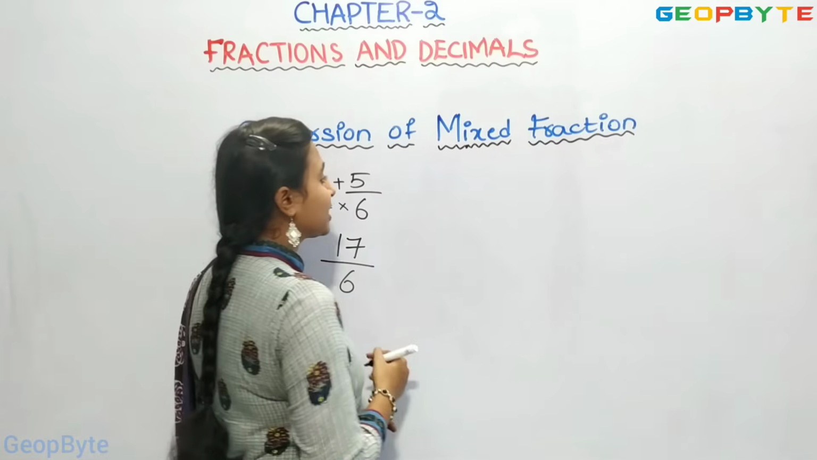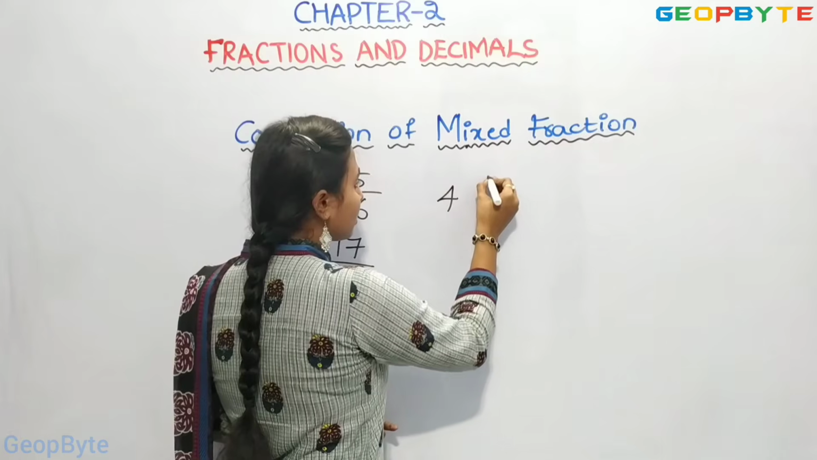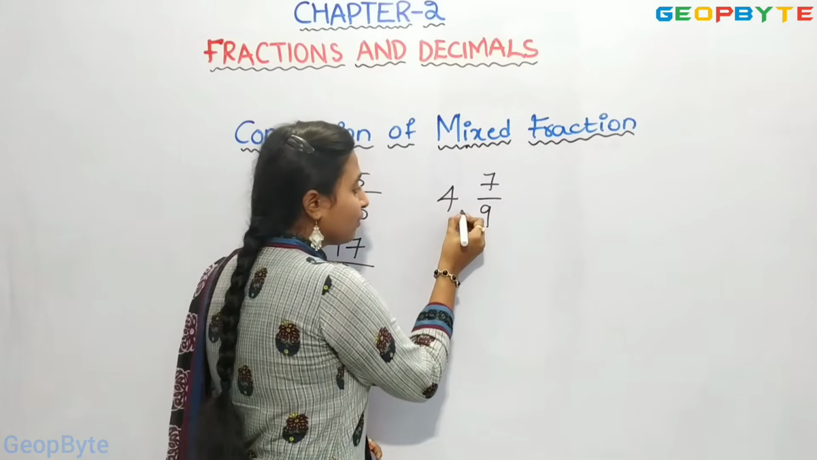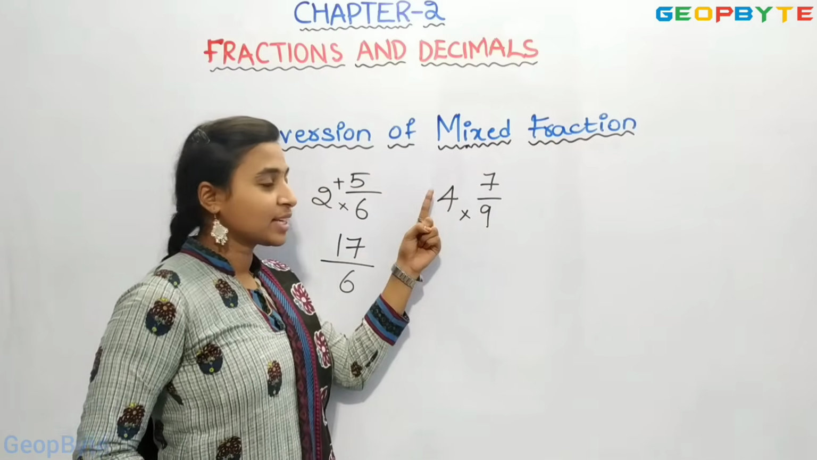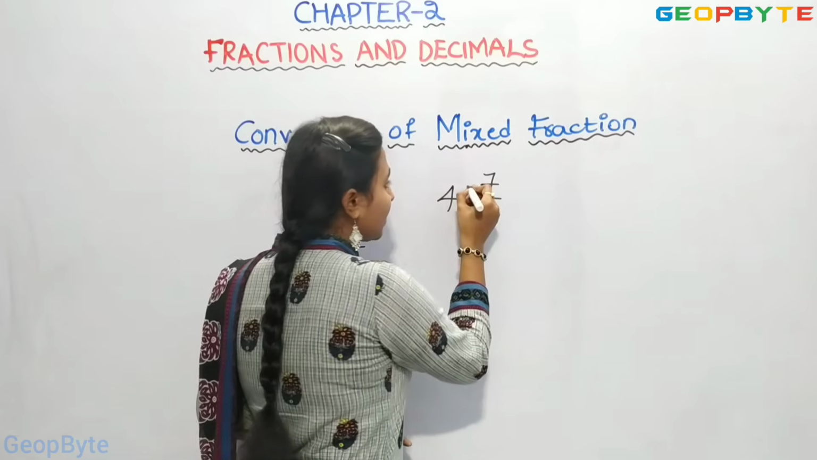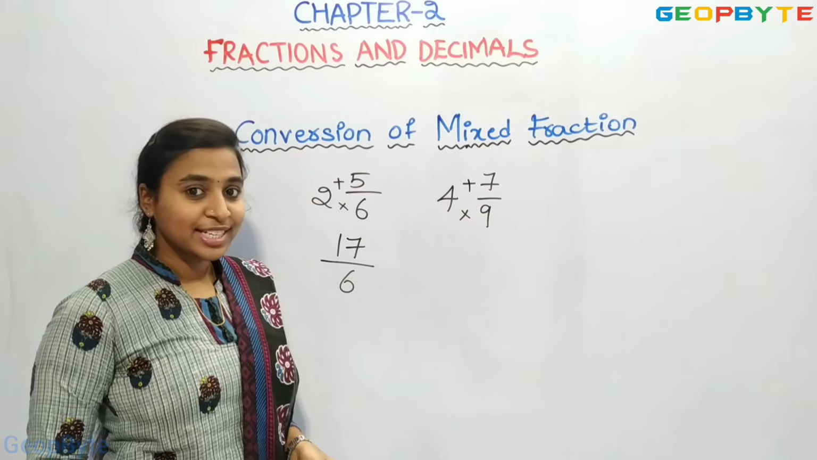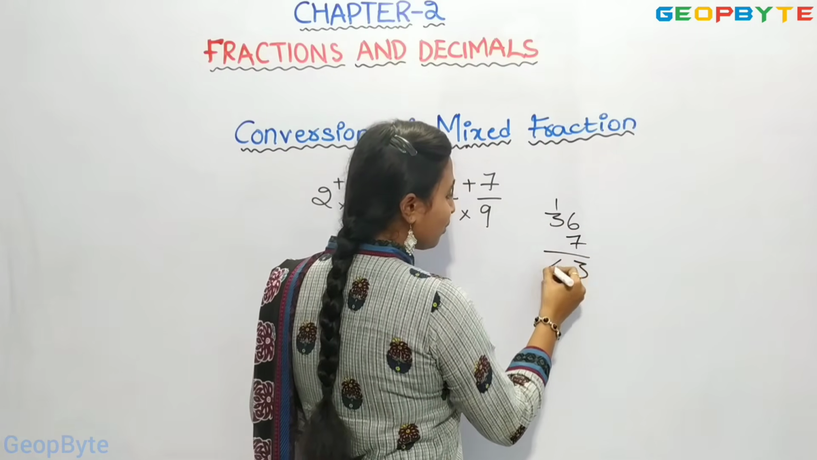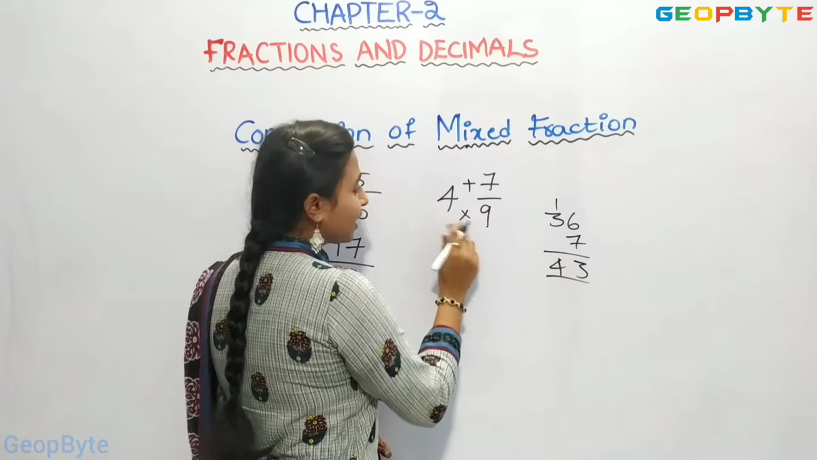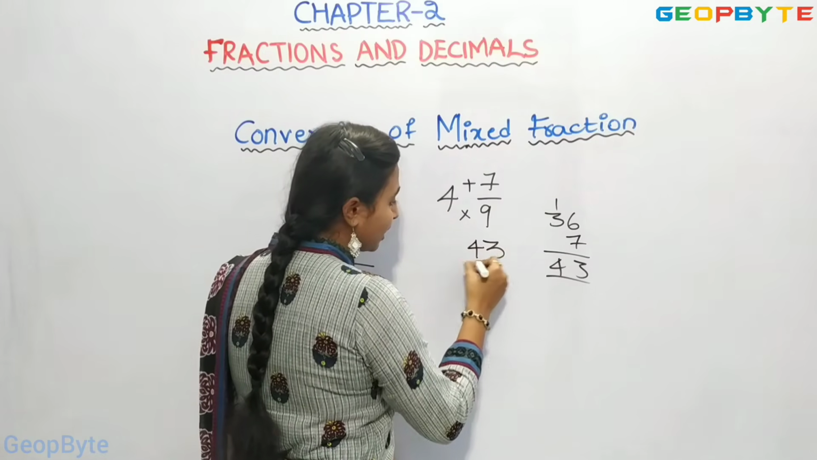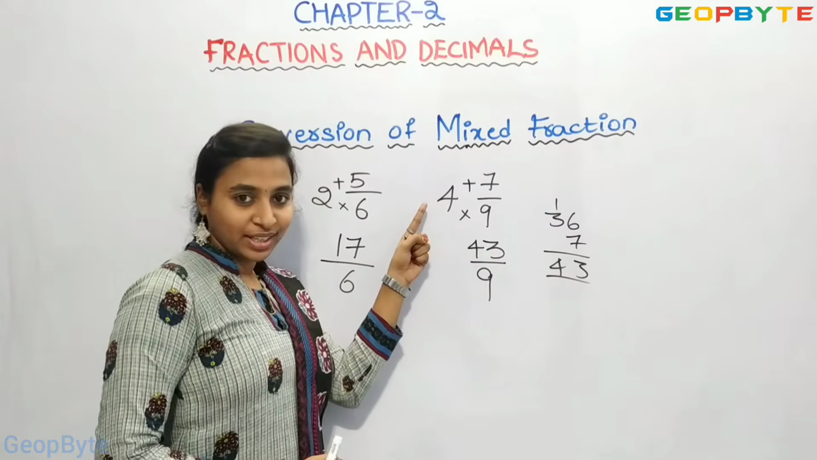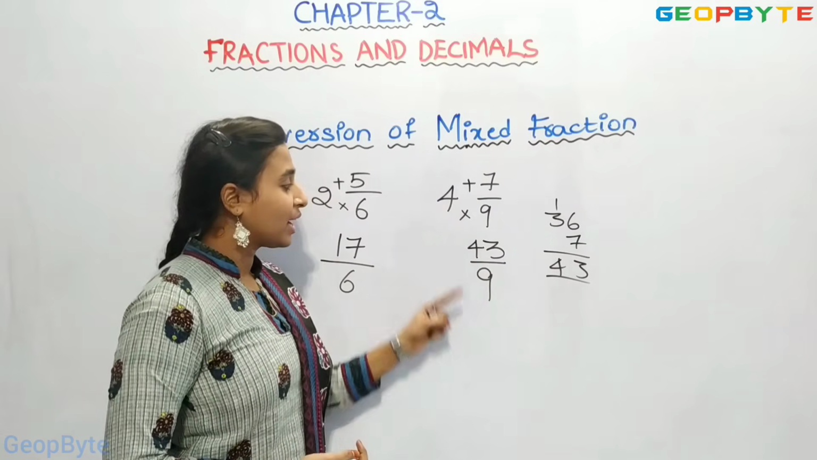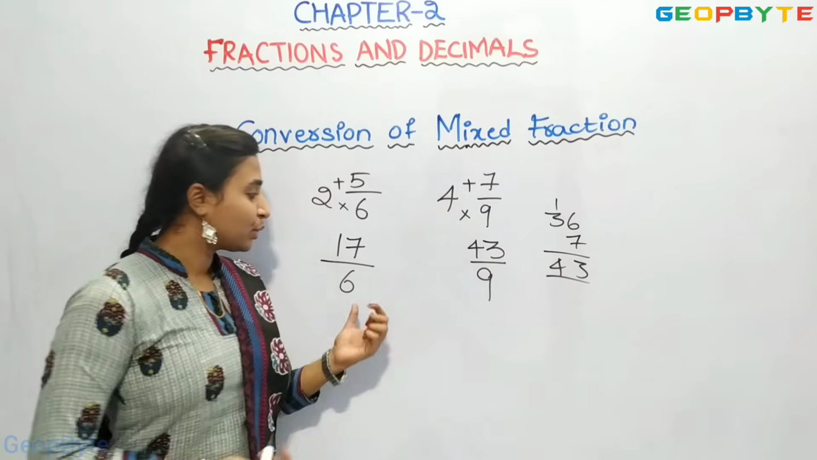Let us see one more example. Let us take 4, 7 by 9. Similarly, we multiply these two numbers, that is 9 4s are 36. 36 plus 7 is 43. The denominator remains the same, 9. So 43 by 9. It is converted into a fraction now.